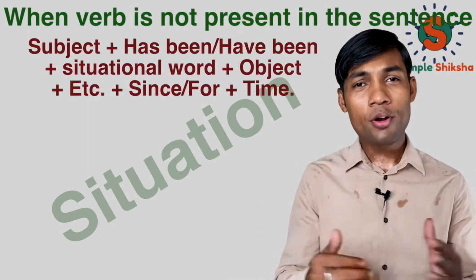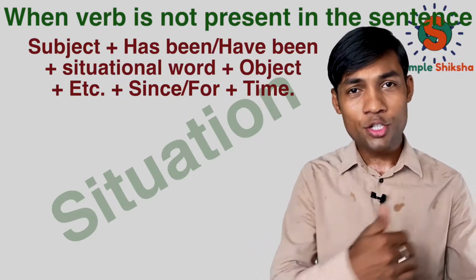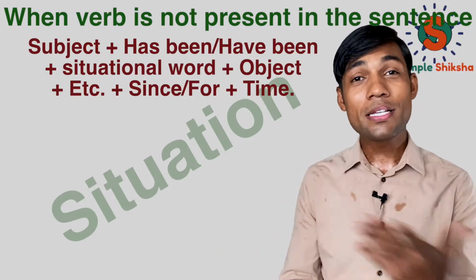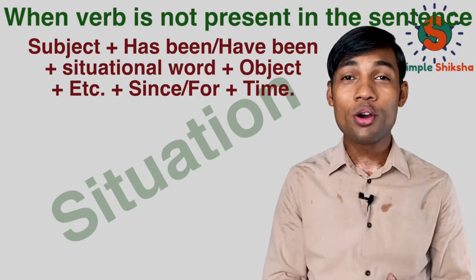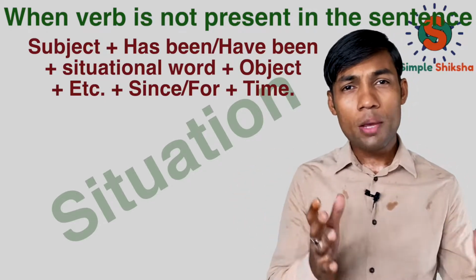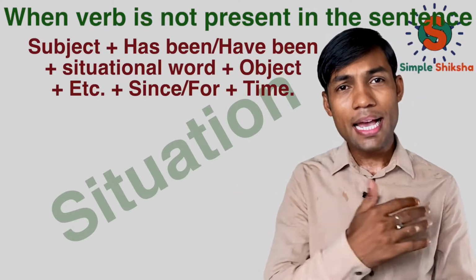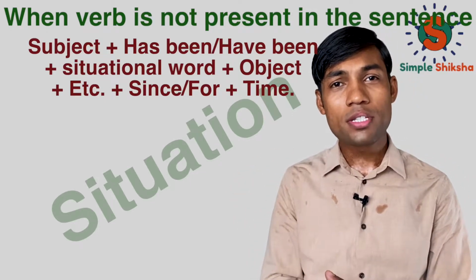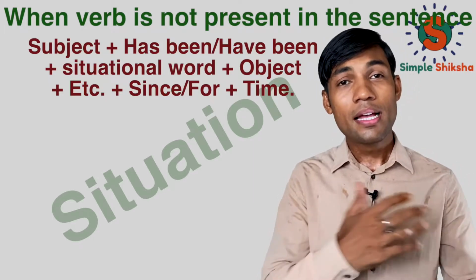Now let's talk about another situation wherein something is continuing but the verb is not present. That means someone is talking about his situation. He doesn't want to talk about the activity he is doing, but rather wants to talk about some situation he is in. Then what do we use?